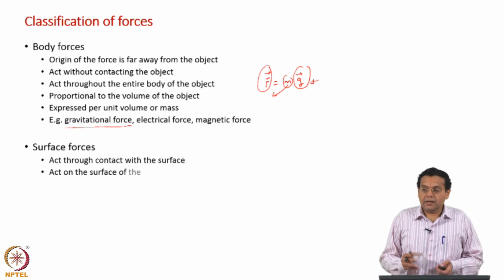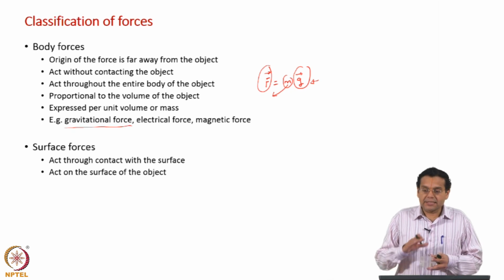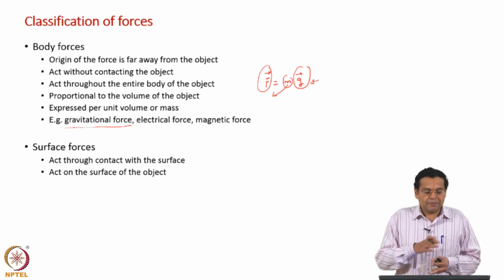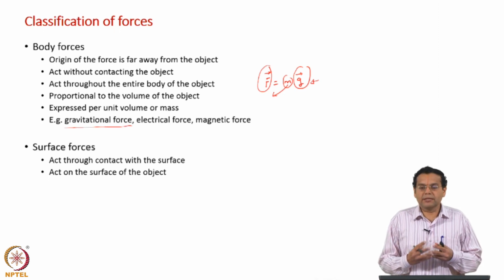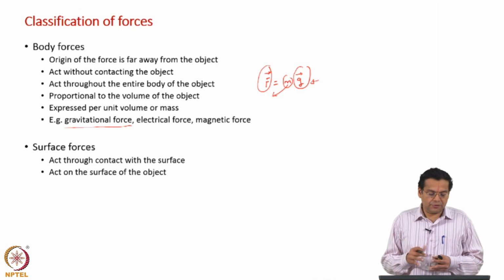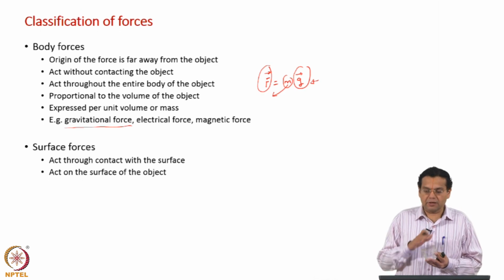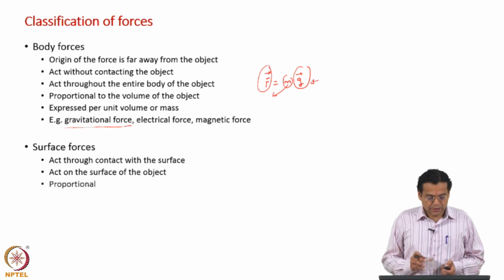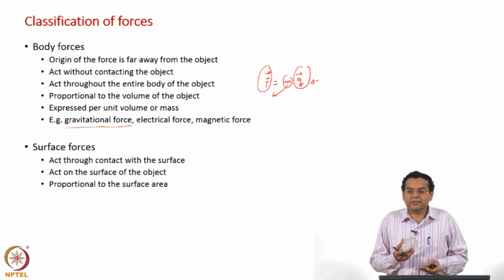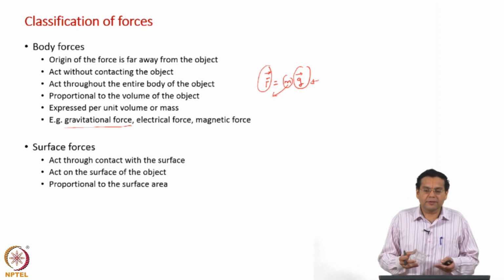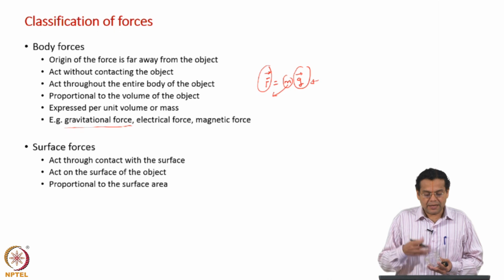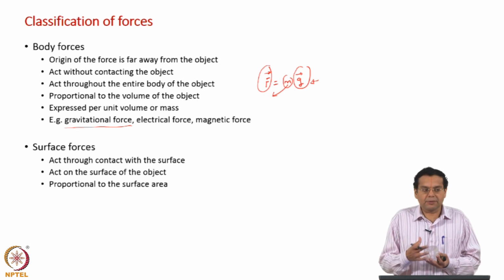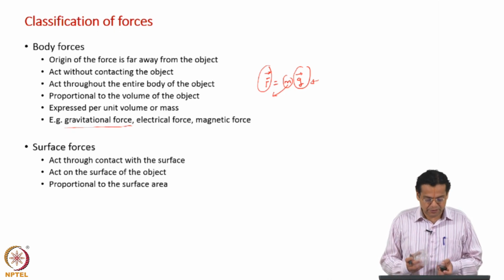Obviously, it acts on the surface of the object. In the earlier case of body force, its effect was felt throughout the body, but for the case of surface force, it acts on the surface of the object. Now, because it acts on the surface of the object, it becomes obvious that it is proportional to the surface area on which it acts. Earlier, for body force, it was proportional to the volume of the object, because it was felt throughout.